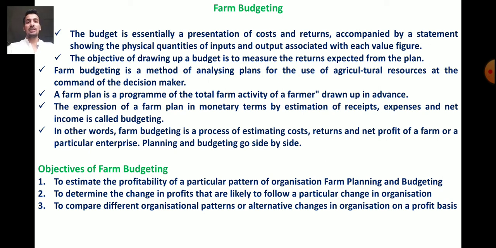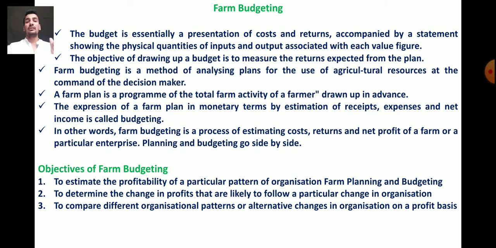Now the main objective of calculating a budget is to measure the returns expected from the plan. What is the main objective of calculating a budget? It is to measure the expected returns from the farm plan. That is the main objective of farm budgeting.